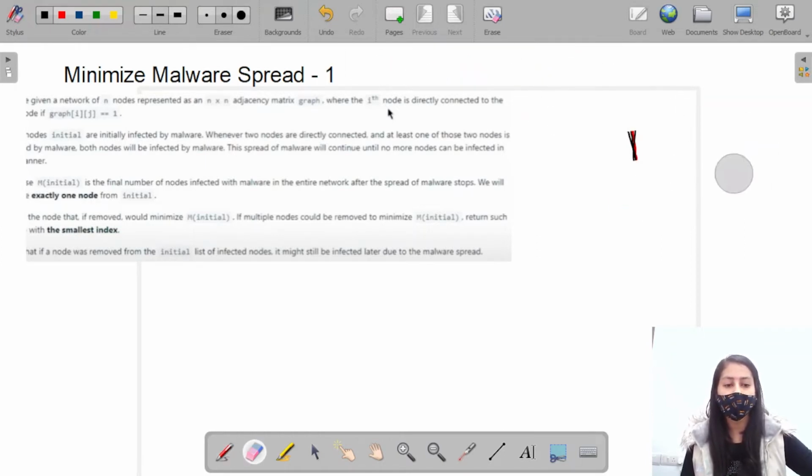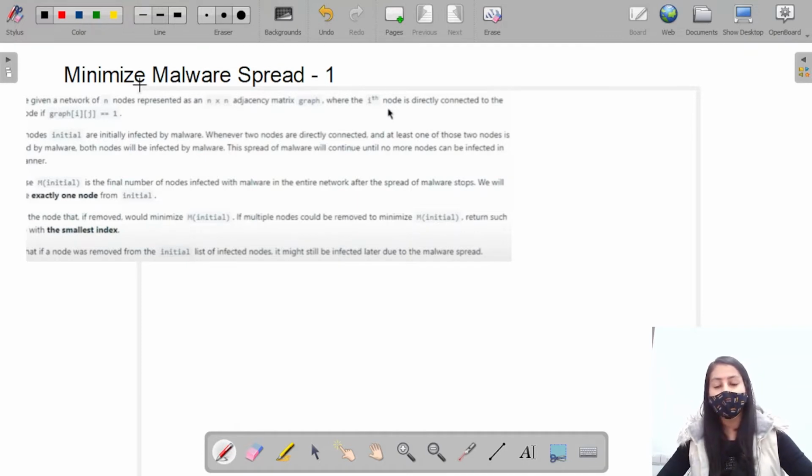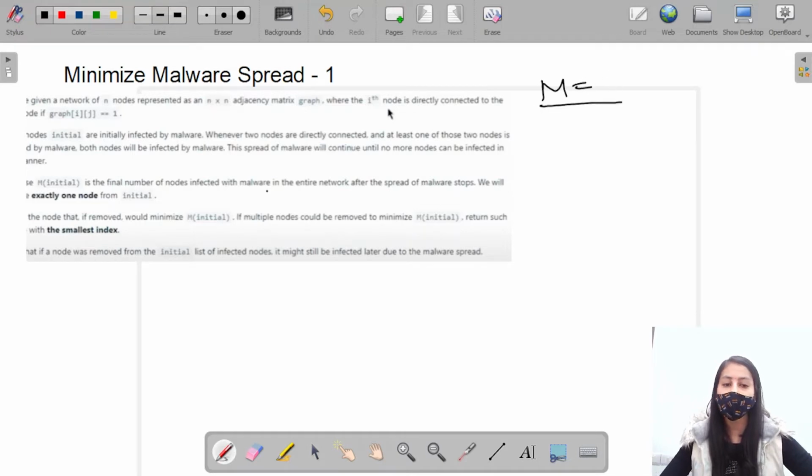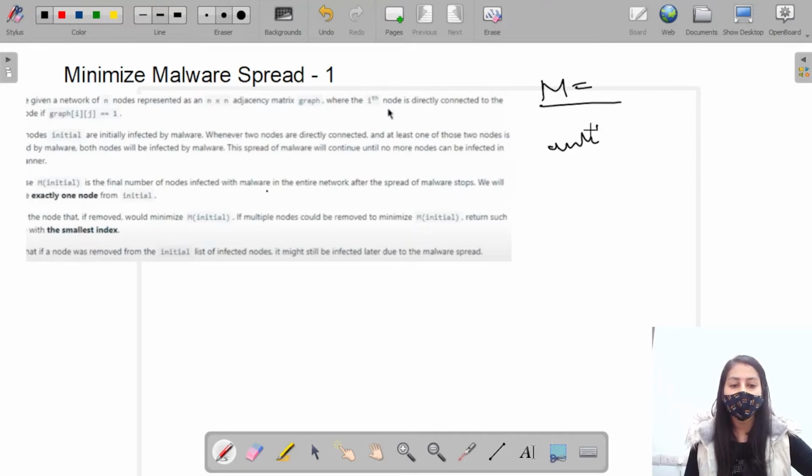So initially we are given some nodes which are infected by the malware. So m is the final number of nodes infected with malware in the entire network after the spread of malware stops. So m is representing the total number of nodes infected by malware in the network. So we will have to remove exactly one node from initial. So in the initial, if we are given some nodes, then we can remove exactly one node.